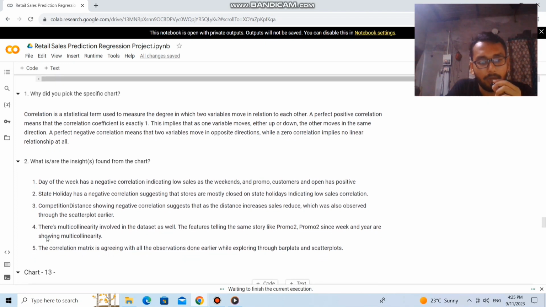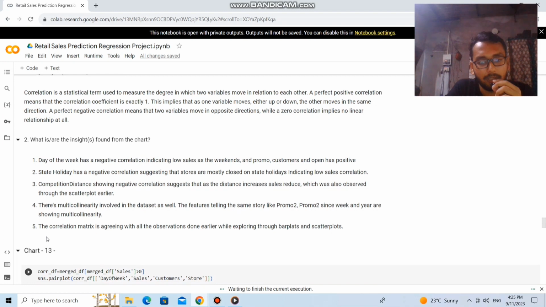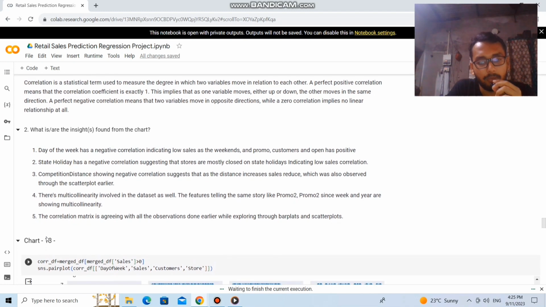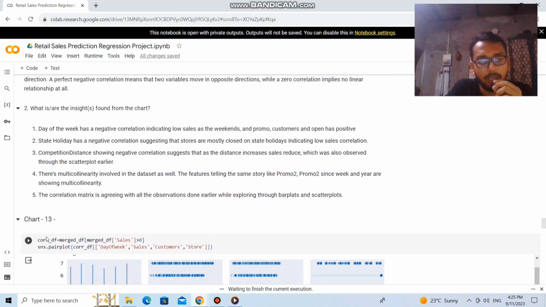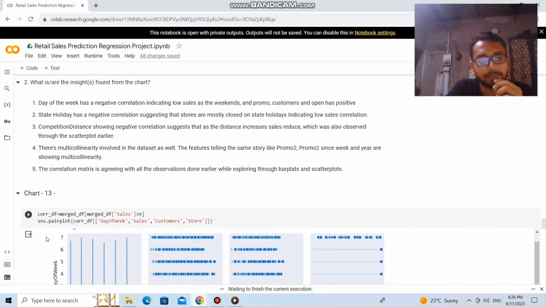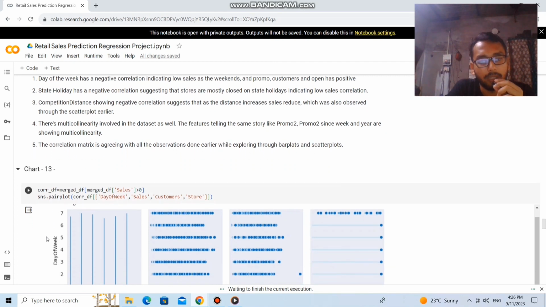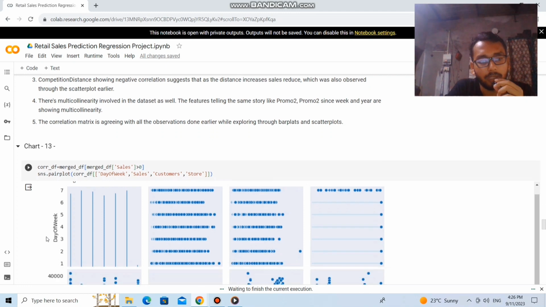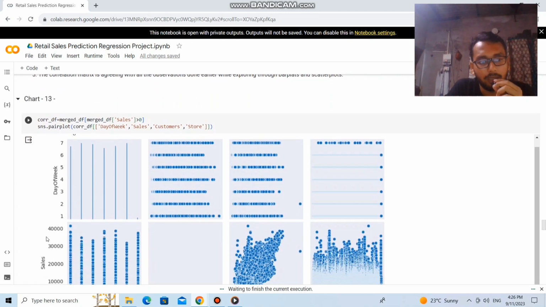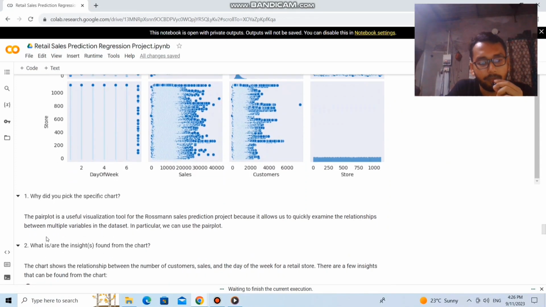There is multicollinearity involved in the dataset as well. The features telling the same story, like Promo2SinceWeek and Promo2SinceYear, are showing multicollinearity. The correlation matrix is agreeing with all the observations done earlier while exploring through bar plots and scatter plots. Here is the pair plot between the different variables.